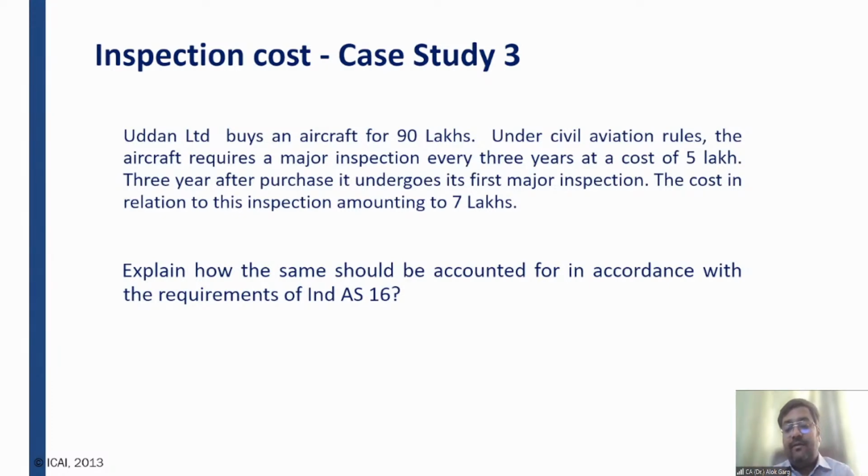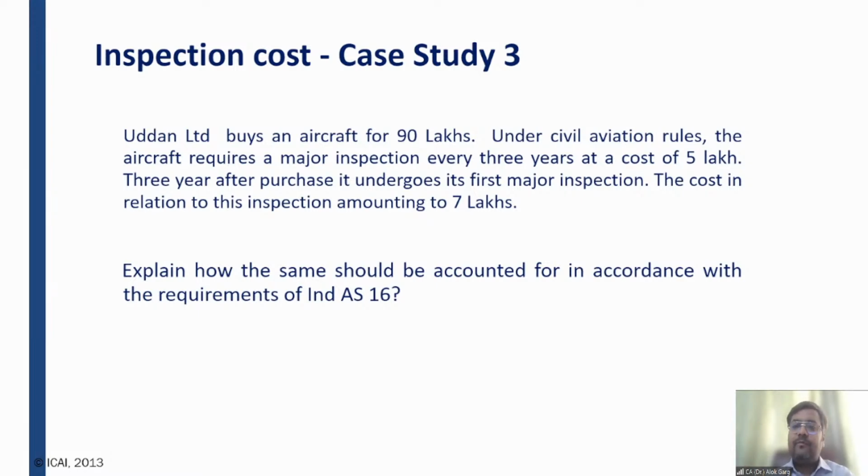Since we have capitalized the aircraft at 20 crore rupees, after 3 years we have to again get this aircraft inspected at a cost of, let's say, 1 crore, 90 lakh, 1.5 crore. We are not aware, right? And again after 3 years, this inspection will go on, right? So there will be a major inspection cost, which is going to be incurred at an interval of every 3 years or every 5 years.